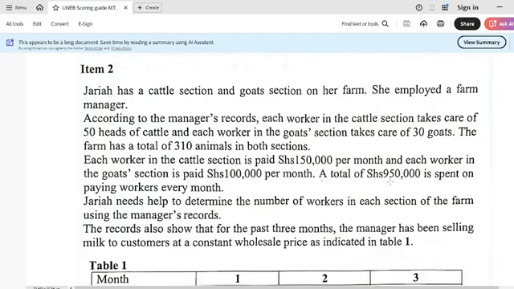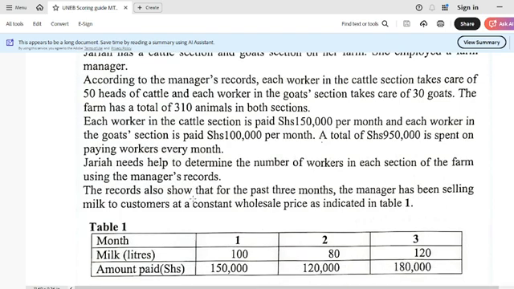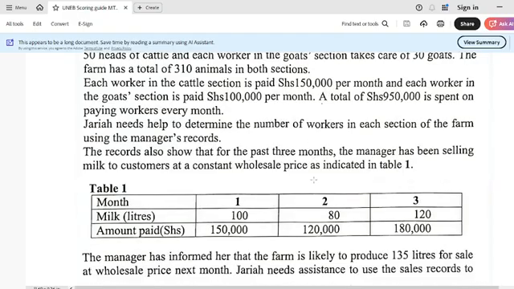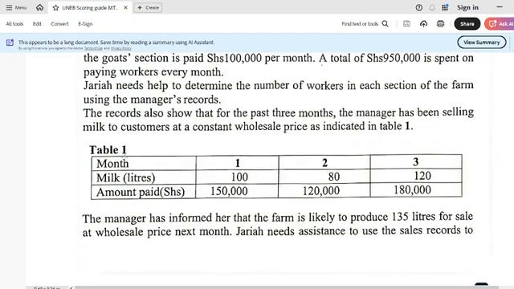A total of 950,000 shillings is spent on paying workers every month. Jaria needs help to determine the number of workers in each section of the farm using the manager's records. The records also show that for the past 3 months, the manager has been selling milk to customers at a constant wholesale price as indicated in table 1. So hope you can see table 1. It has month 1, month 2, month 3, liters of milk in the first month, second month, and third month, and the amount paid in the first month, second month, and third month.